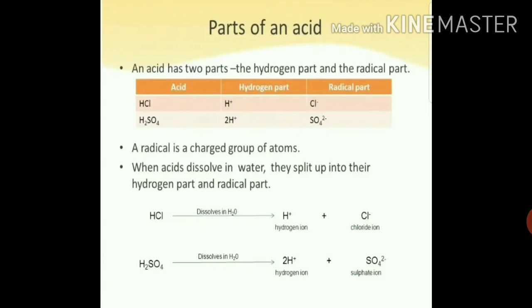One thing also I want to tell you: positively charged ions are called cations, and negatively charged ions are called anions. So students, please remember this. This is very important for you. It means that when acids dissolve in water, they split up into their hydrogen part and radical part. So I hope it is clear to you.